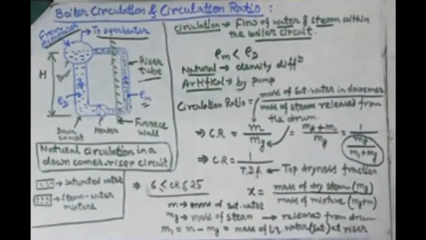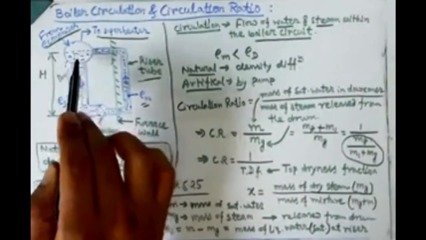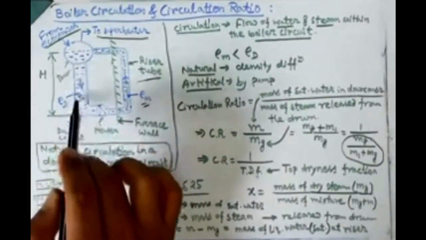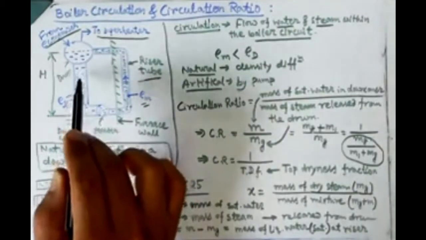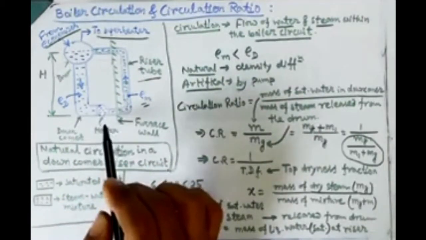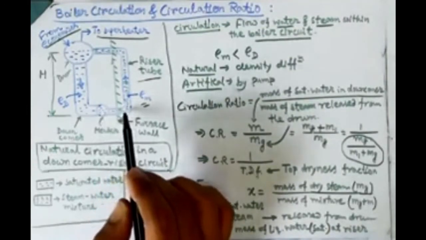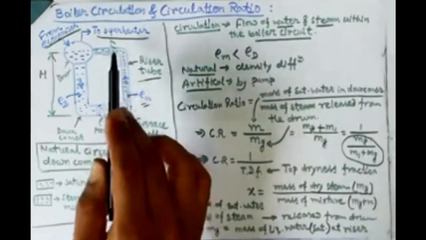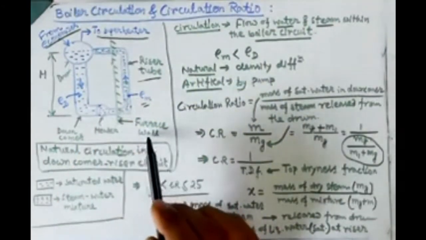Boiler circuit means this kind of circuit. In this particular picture you can see a boiler drum, this big circle. Inside the boiler drum water is being stored. From the boiler drum, through this downward pipeline, which is known as the downcomer, the water comes down to this junction, known as the header, or rather the downcomer header. Then through that header, the water passes through this riser tube, and this riser part is kept inside the combustion chamber, or the furnace. You can see the vertical line is a representation of the furnace wall.